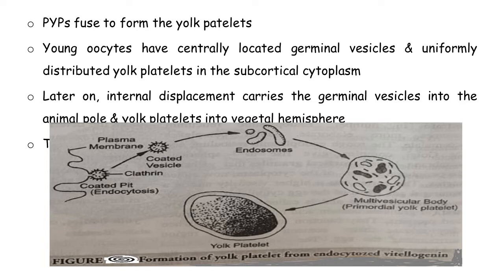Now these endosomes fuse together to form a large body, and these large bodies are called multivesicular bodies. And later on, after very much condensation, as well as crystallization of the proteins, this body is converted into primordial yolk platelets. Later on, on the completion of the process of vitellogenesis, these primordial yolk platelets further fuse to form large platelets, and these platelets are called yolk platelets.